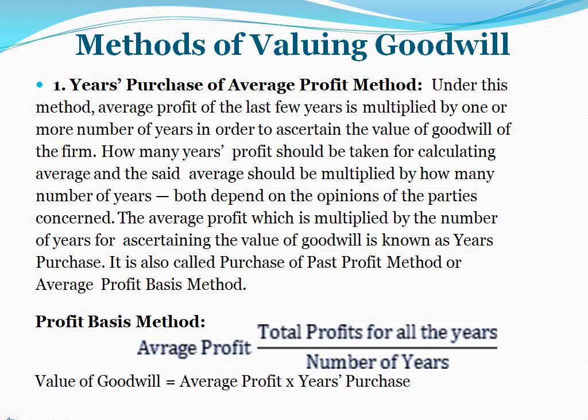The formula for the profit basis method: average profit equals total profit for all the years divided by number of years. Value of goodwill equals average profit times number of years of purchase.